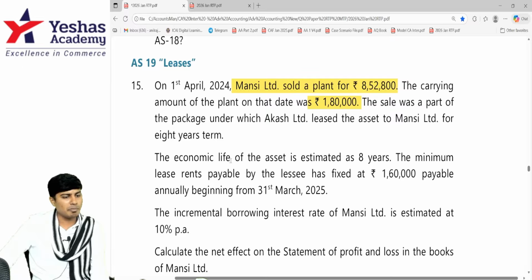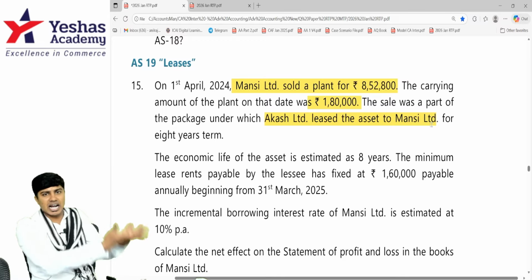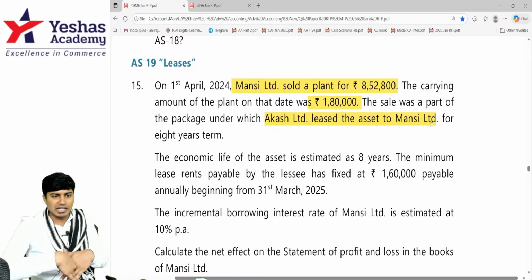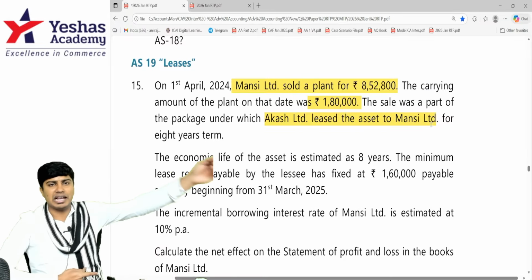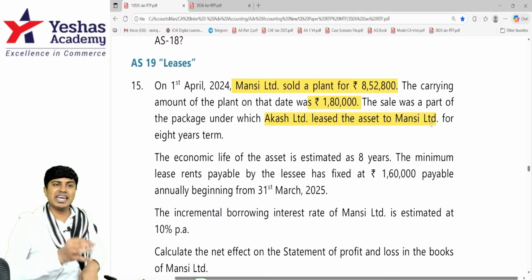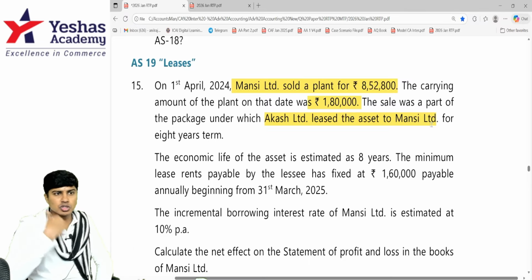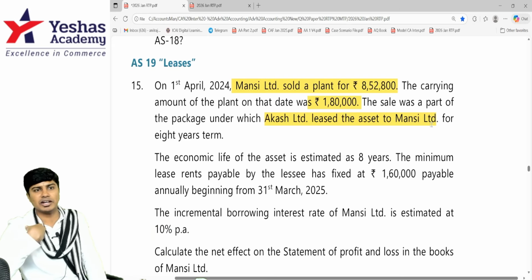And the sale was part of a package under which Akash Limited leased the asset to Mansi for an 8 years term. So I am Mansi. I sold my asset to Akash. Book value of the plant in my books is 1,80,000. I sold it for 8,52,800. And he gave the asset back to me on lease. So this is sale and lease back. Sale followed by lease back. So I've sold the asset to Akash. Akash gave it back to me on lease.